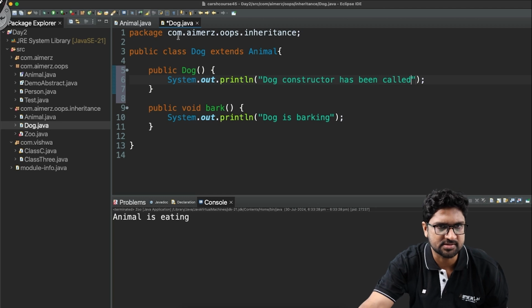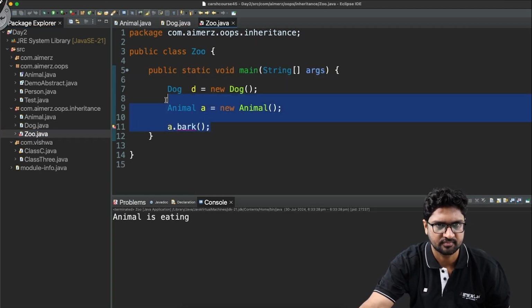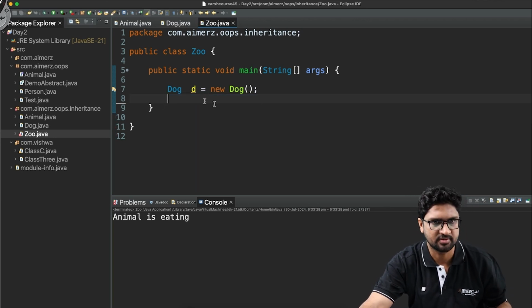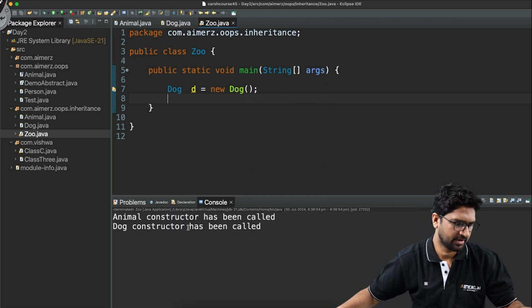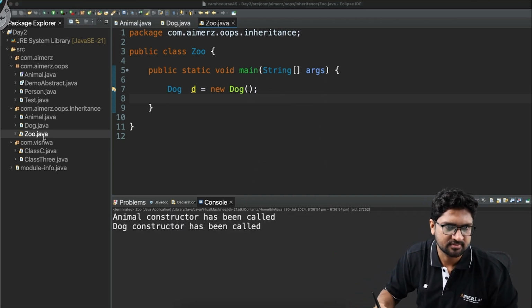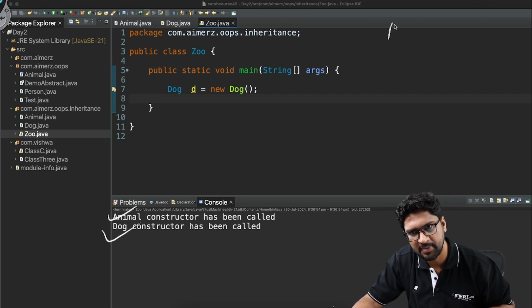If I save this, open Zoo.java and run it, it is first printing animal constructor and then dog constructor.